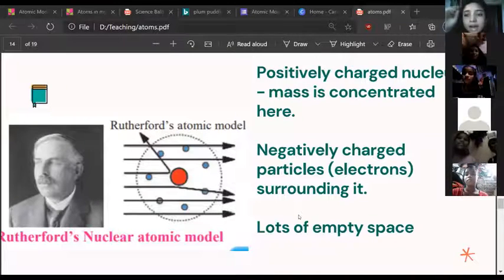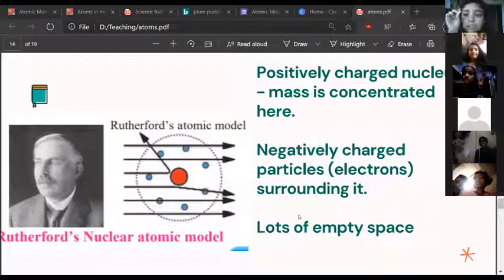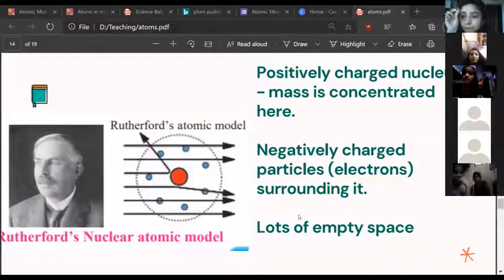Okay, so I'll just repeat what I was saying. So what Rutherford said was, the atom is completely empty space and in the center there is a very heavy particle called the nucleus, and inside the nucleus are all the positive charges. Okay, inside the nucleus are the protons and the nucleus is positively charged. So the alpha particles that hit it will come back, but in the remaining empty space the alpha particles will go to the other side. This is what he said. And in the empty space there are small negative charges called the electrons.